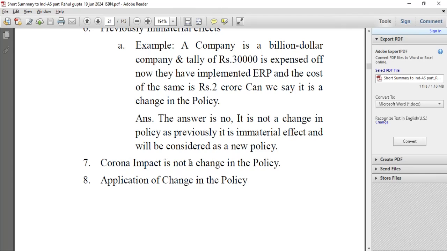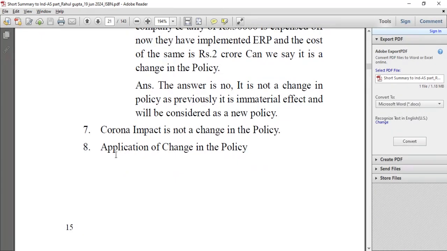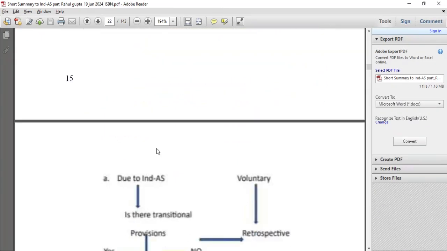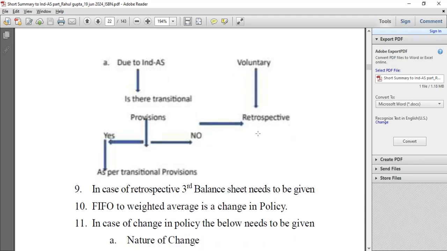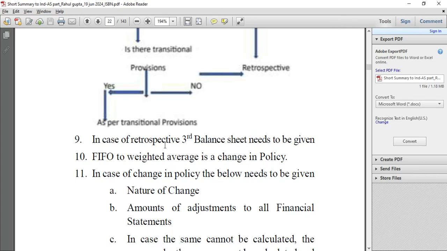Corona impact is not a change in policy. Application of change in policy: due to Ind AS, are there any transitional provisions? Yes, as per the transitional provisions. If not, then retrospective, voluntary retrospective. In case of retrospective application, a third balance sheet needs to be given.